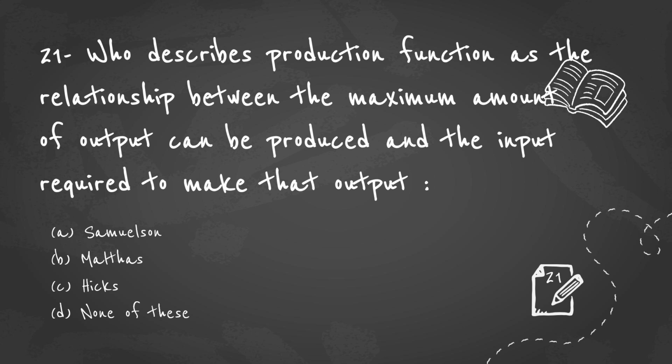Who describes production function as the relationship between the maximum amount of output that can be produced and the input required to make that output? This definition for production function is given by Samuelson. According to Samuelson, that relationship between the maximum amount of output that can be produced and the input required to make the output is called the production function.